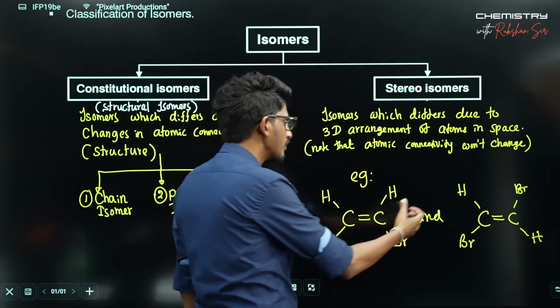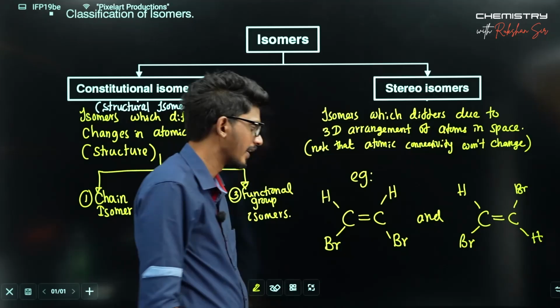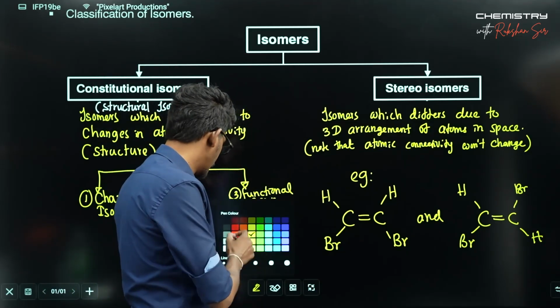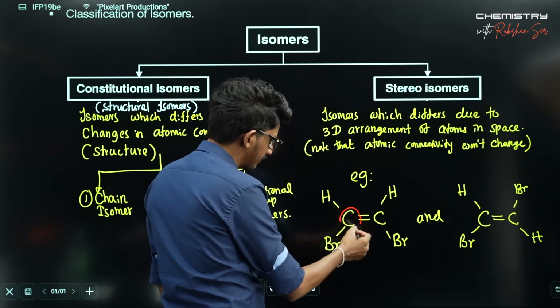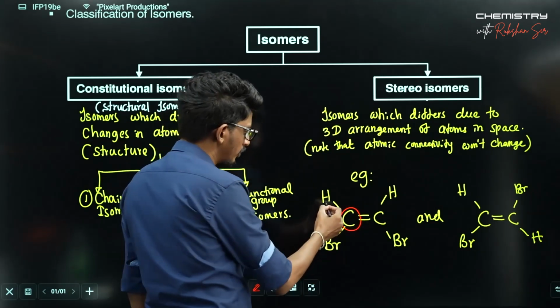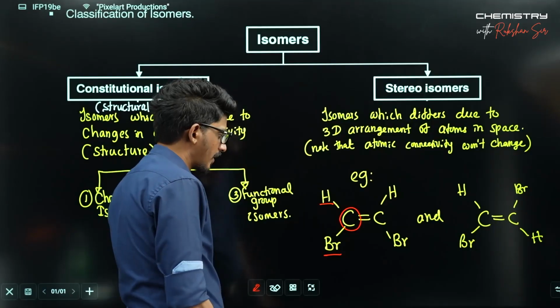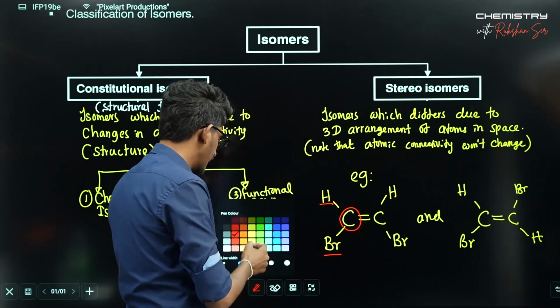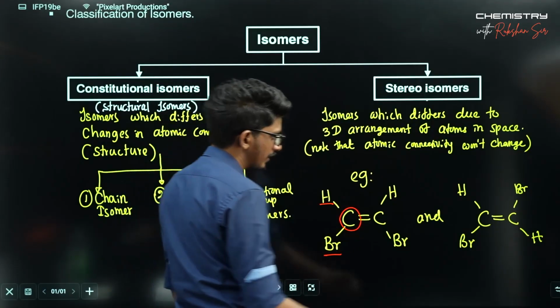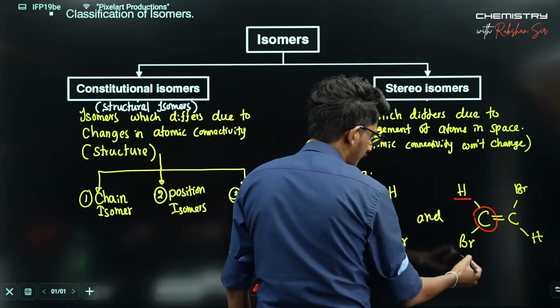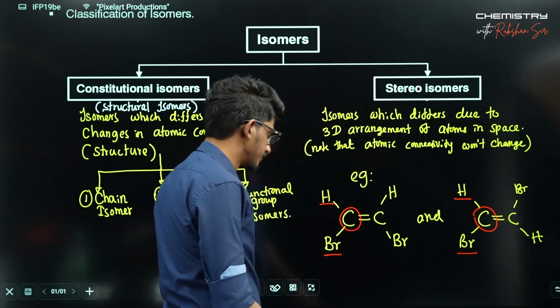Their 3D arrangement differs. The atomic connectivity is the same. This carbon is connected to a hydrogen, Br and a double bond.